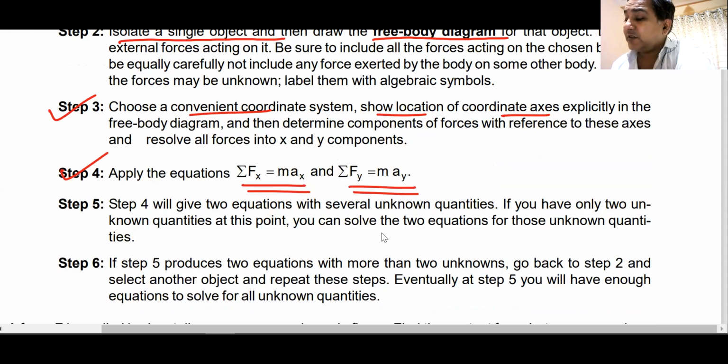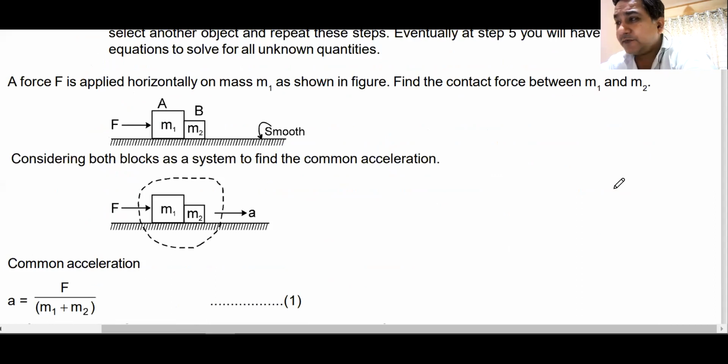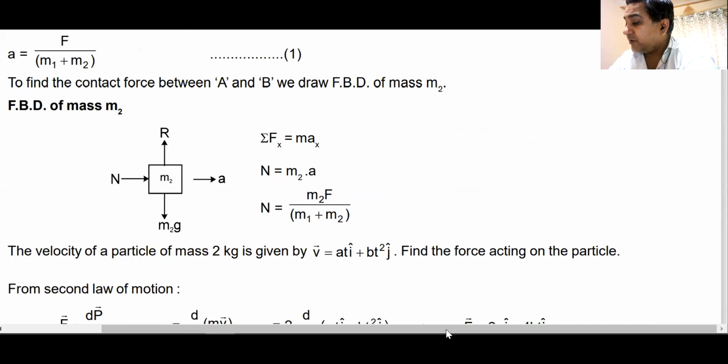There might be a case where one of these forces can be zero. If force along y is zero, this will become zero, so there will be no acceleration along the y axis. If there is no force along the x axis, this will become zero. That will become a question of equilibrium. But at least one would be accelerating, so both will not be zero. At least one would be non-zero. Get the values of all the unknowns with the equations and you should be good enough to solve these problems. Do we understand this?